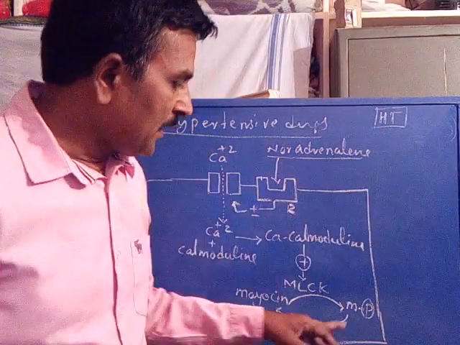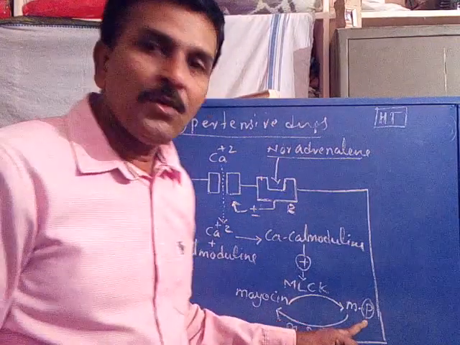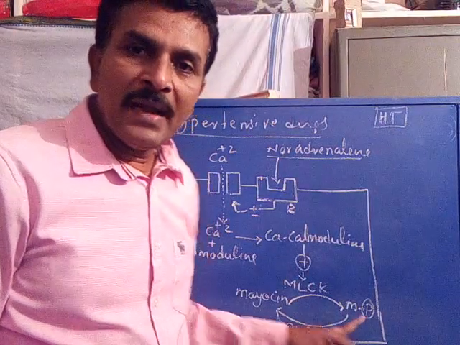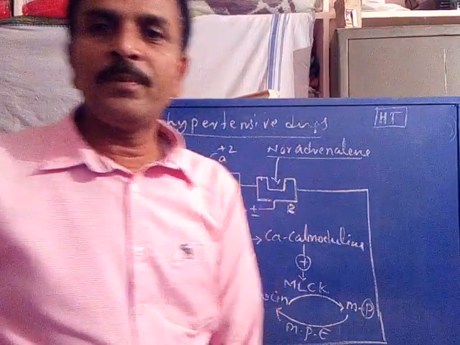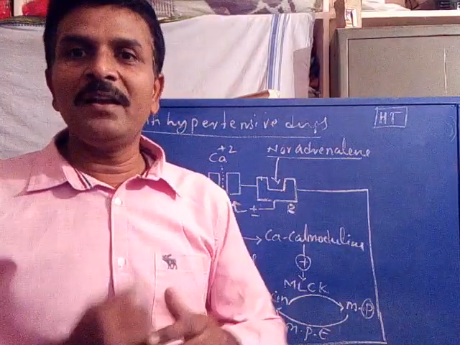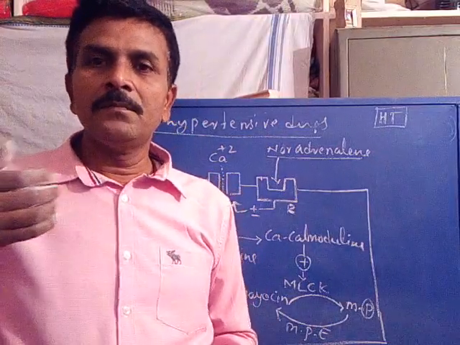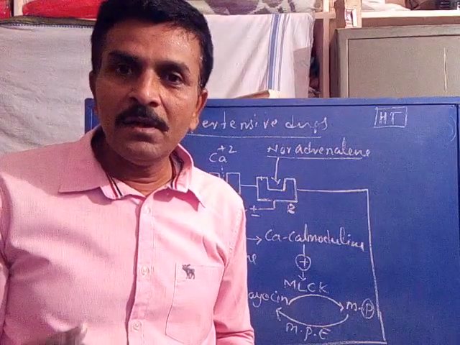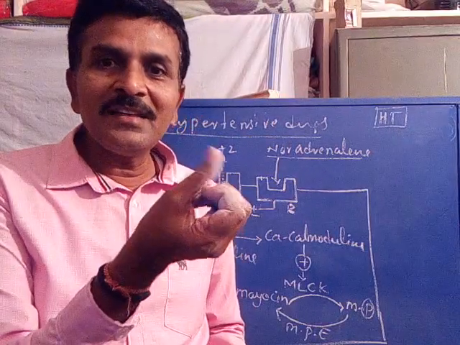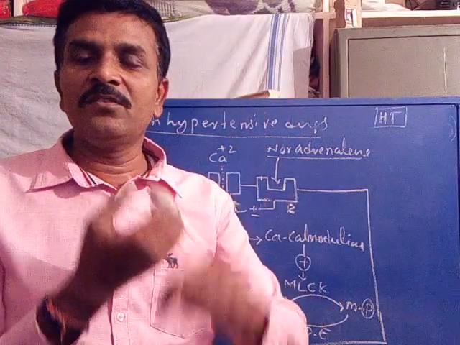And the backward reaction, what is the backward reaction? Myosin phosphate transformation back into myosin by the myosin phosphatase enzyme is the backward reaction. The backward reaction leads to relaxation of the blood vessel, where the diameter of the blood vessel increases.